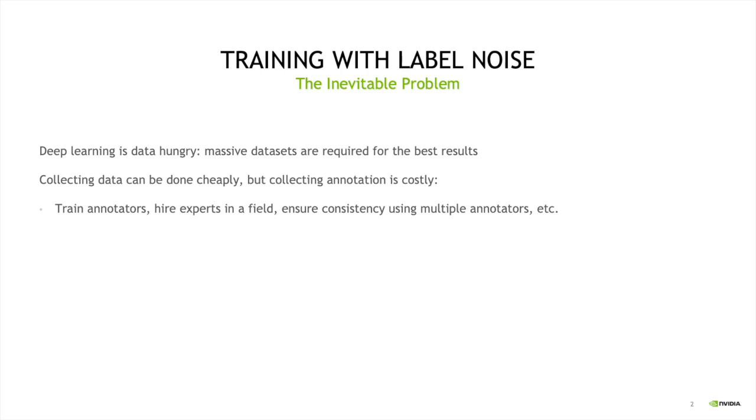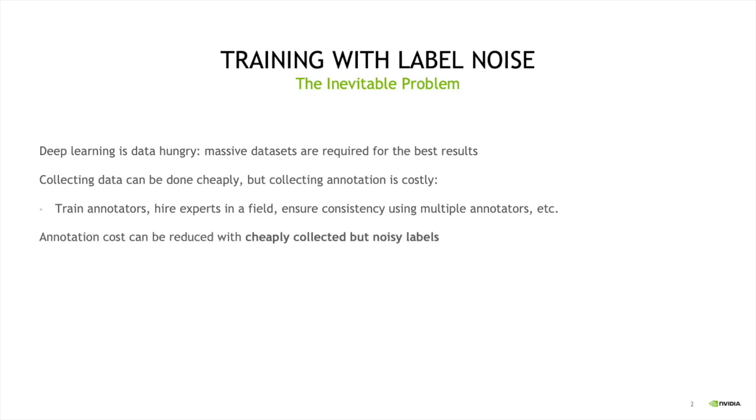Many of you know that deep learning is data hungry. Many successful stories of deep learning have been made because of the availability of large quantities of annotated data with high quality labels. Sometimes collecting data can be done cheaply, but collecting annotation is very expensive. For example, we may need to train annotators, or we may need to hire experts in a field for annotation. Sometimes we may need to ask multiple annotators to annotate the data to ensure that our labels have high quality.